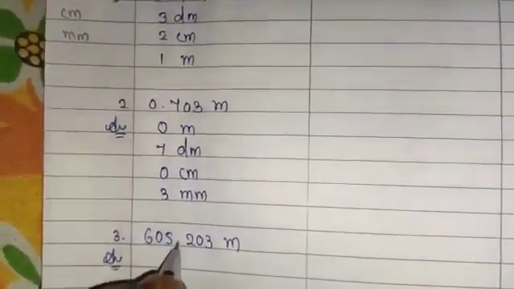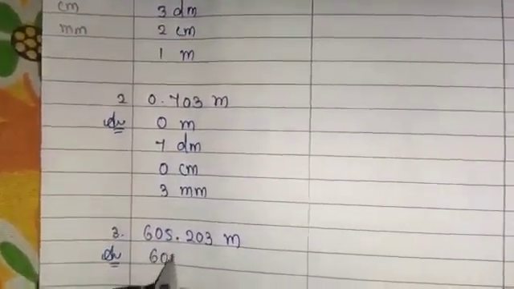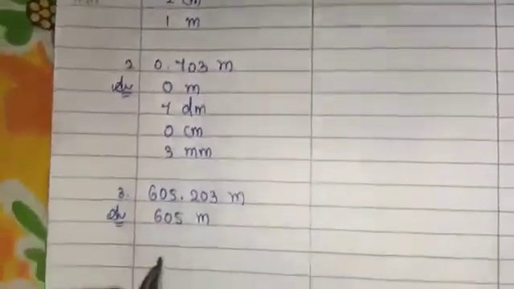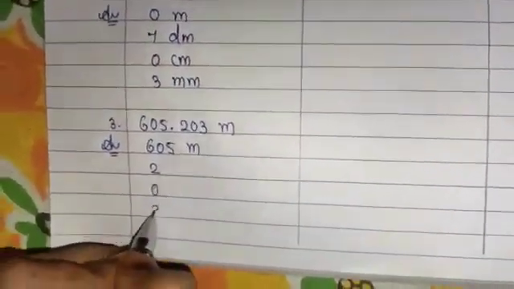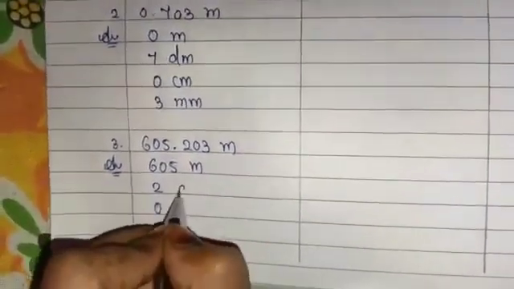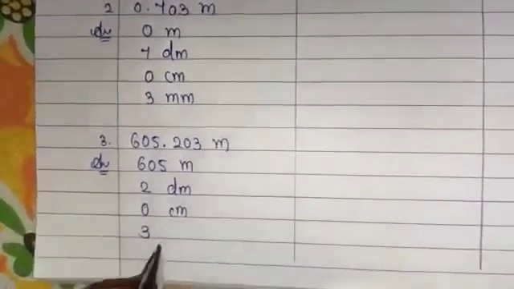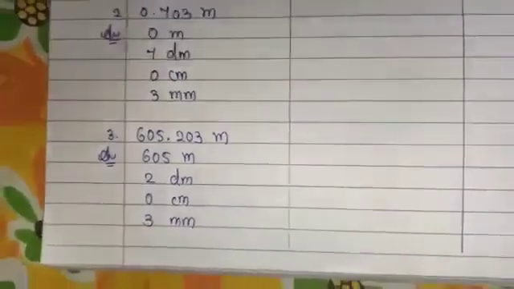Okay. Now number 3. Number 3 is 605.203 meter. Now here I will write down. So before decimal this number fully is in meter. So 605 is meter. Now we are having 3 units and 3 numbers. 203. We are having 3 numbers and 3 units. That is dm, cm and mm. Okay. Like this way also you can learn and you can solve.